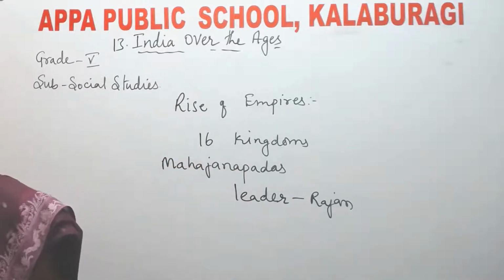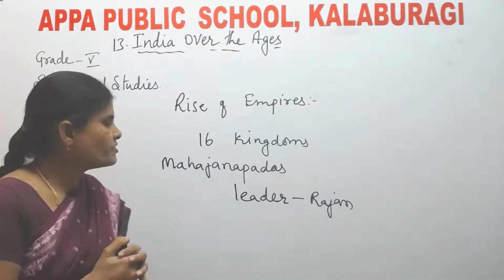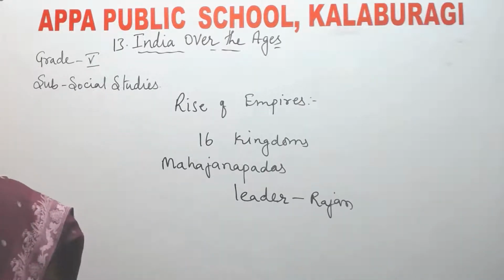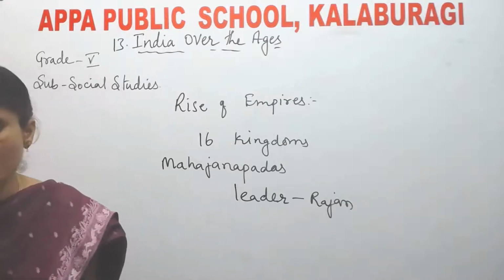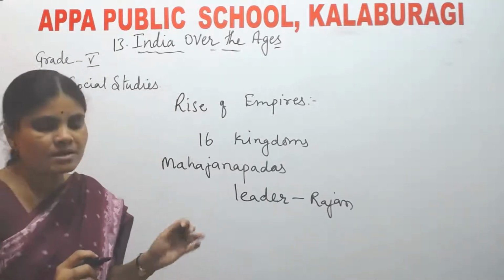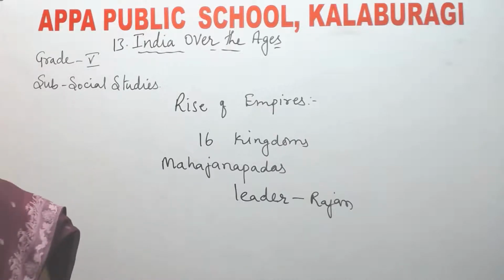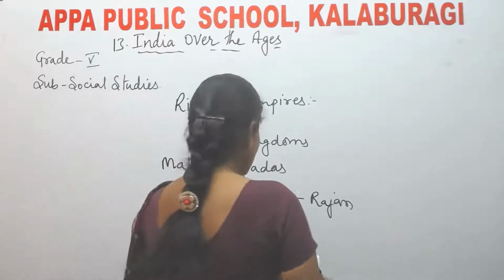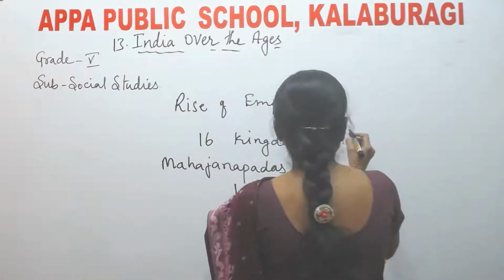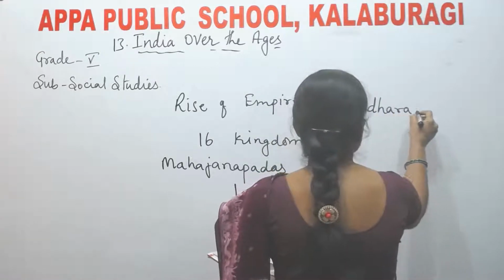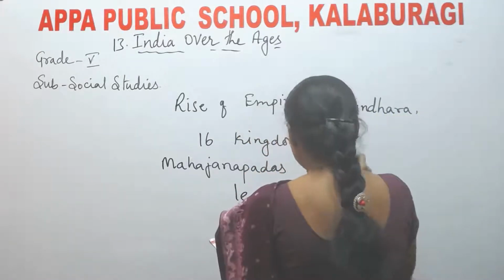Now, let us see some of the Mahajanapadas of ancient India. Gandhara, Koshala, Anga, Avanti, Vajji, Kashi, and Magadha. These are some of the Mahajanapadas of ancient India. Let me write on the board.